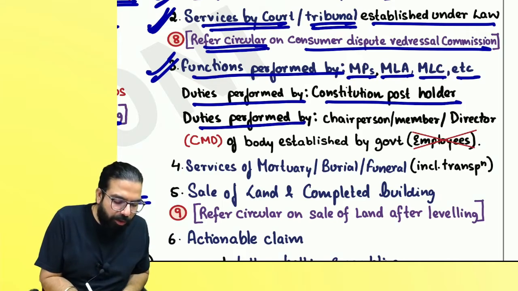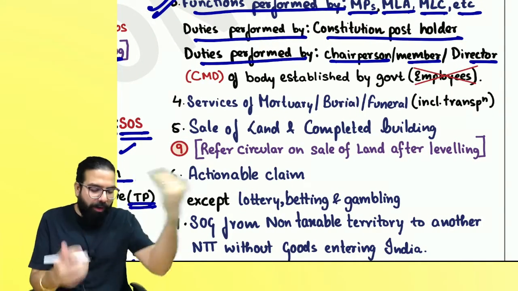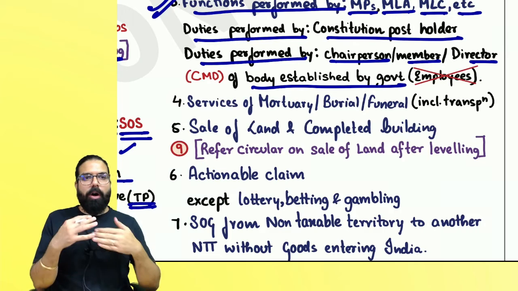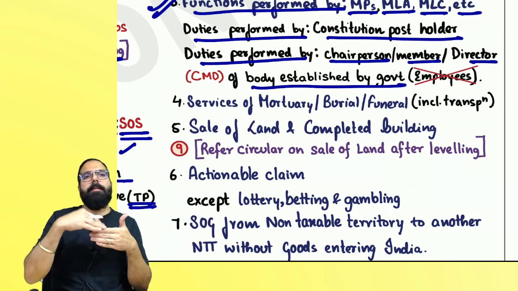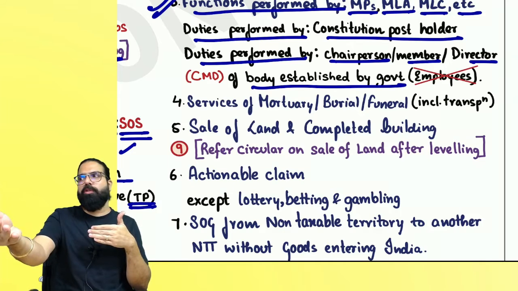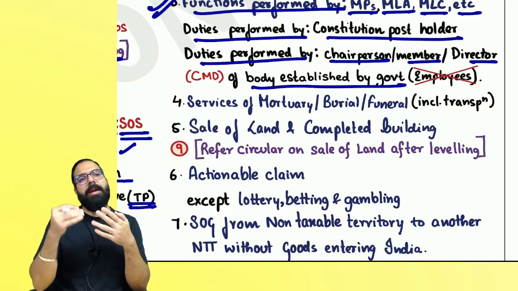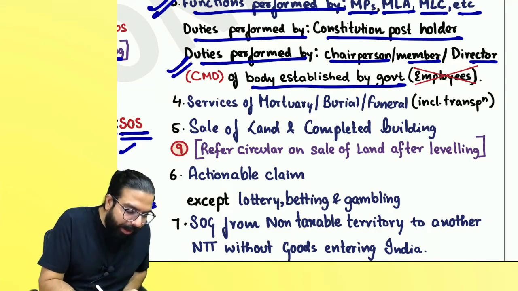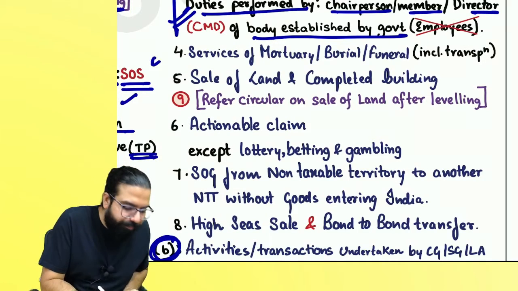The next one over here is duties performed by chairperson, member or director, CMD of a body which has been established by the government. Now, that chairperson, member or director, if he is an employee of the body, then employer-employee relationship, neither supply of goods nor supply of service. But if they are not employees, then also chairperson, member and director ka services are being exempted over here. I call them government officials. Can I go ahead, everyone?